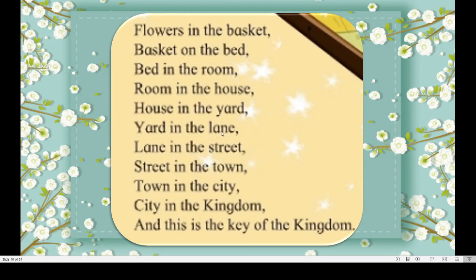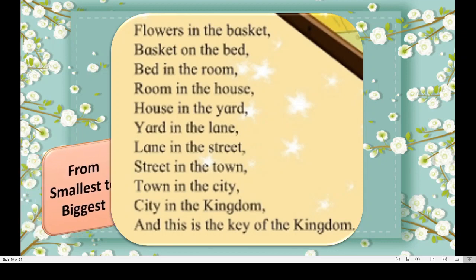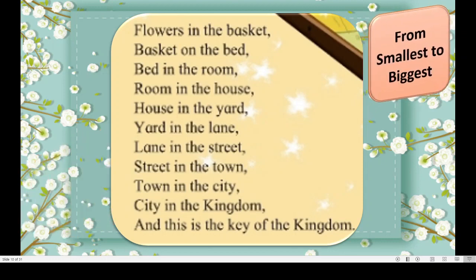Yard in the lane. Lane in the street. Street in the town. Okay, and town in the city. City in the kingdom. And this is the key of the kingdom. Got this, students? See, this is from smallest to biggest, right?